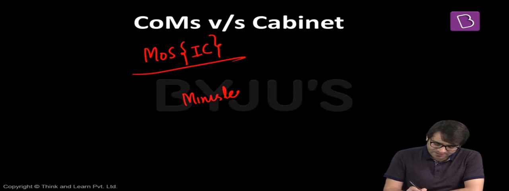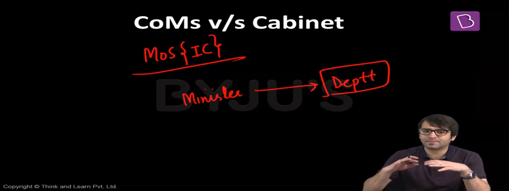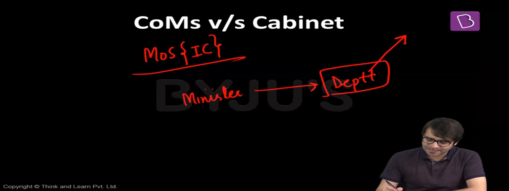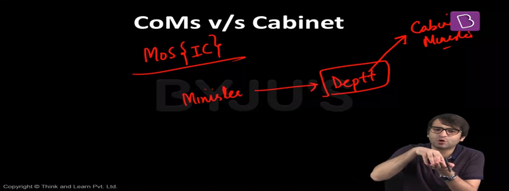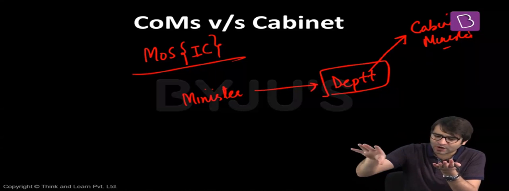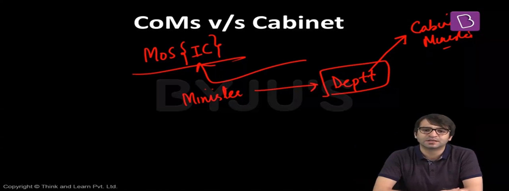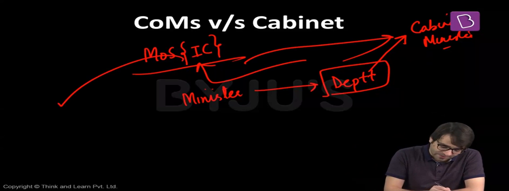But if there is a minister who has been given the charge of a department, and he has to handle this department individually, independently, that means this department does not come under any cabinet minister. This department is given to a minister, saying that you handle this department independently. There won't be a cabinet minister in charge of this department. If you handle this department individually, you are a minister of state but with independent charge. That means your reporting manager is not a cabinet minister. Your reporting manager is the prime minister.